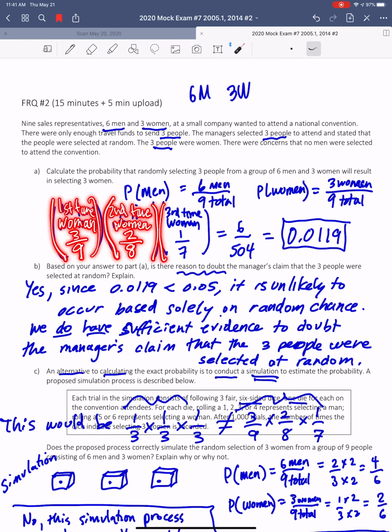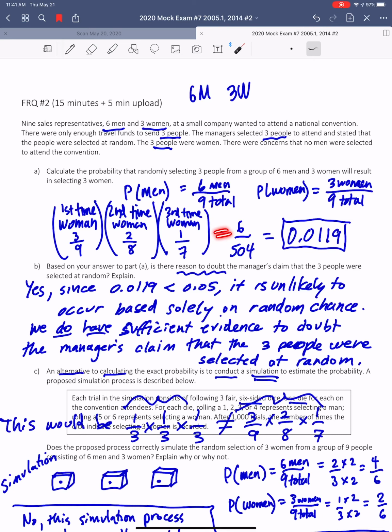And then you've got to pick a third person. The third time, there's only 1 woman left out of 7. And you need all these events to happen, which is why I multiplied 3 times 2 times 1 in the numerator and 9 times 8 times 7 in the denominator, which gives me a very low probability.